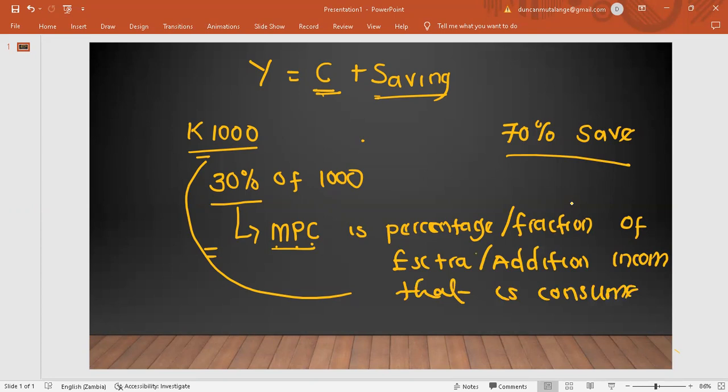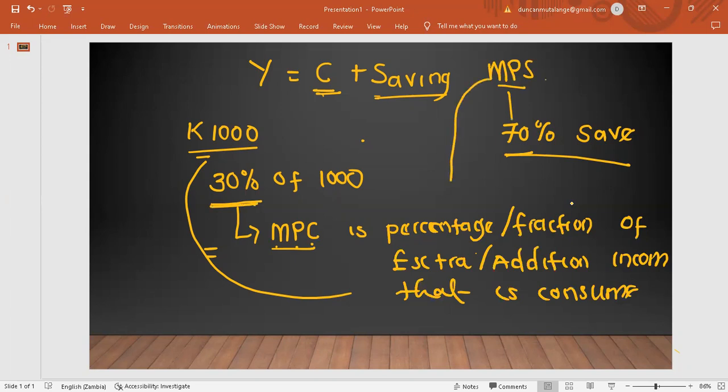So we know that if we are consuming 30%, it means we are saving 70%. So this 70% that we're deciding as a percentage that we're going to save is now what is known as the MPS, the marginal propensity to save.